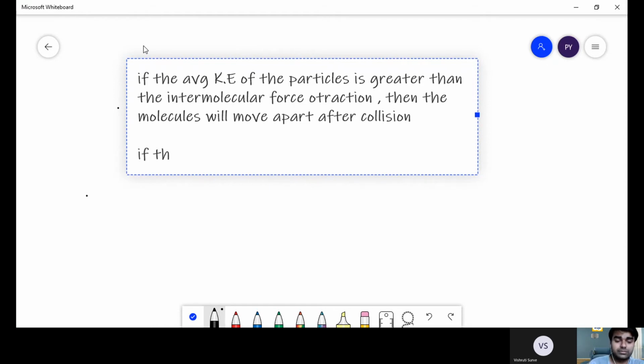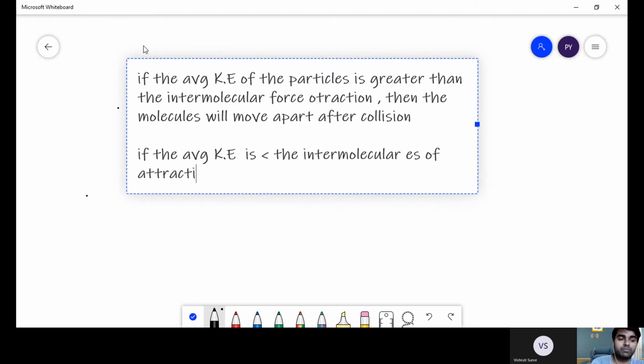And if the average kinetic energy, KE, is less than the intermolecular forces of attraction, then after collision what will happen?